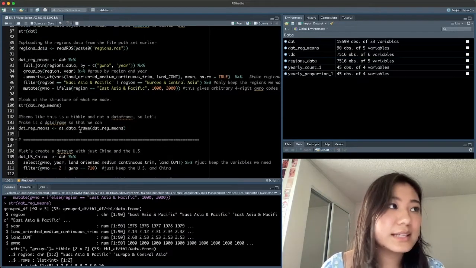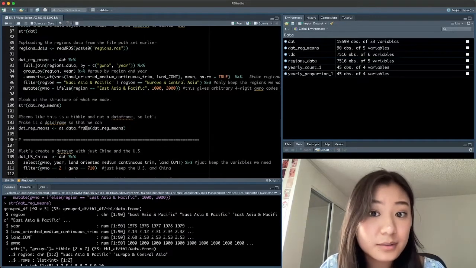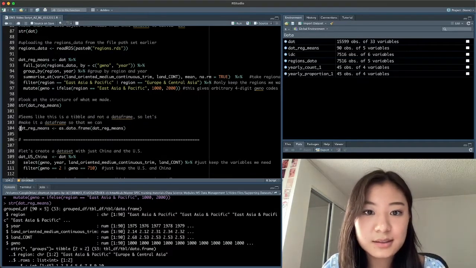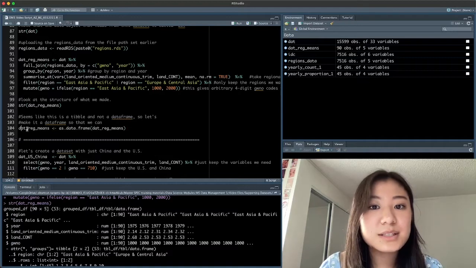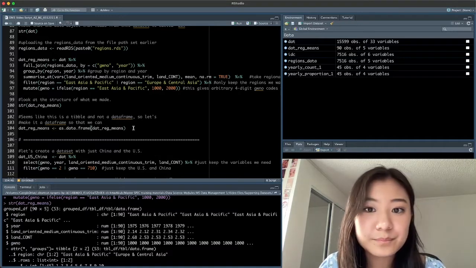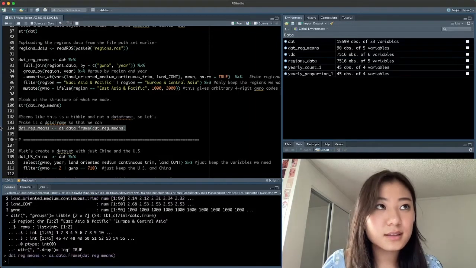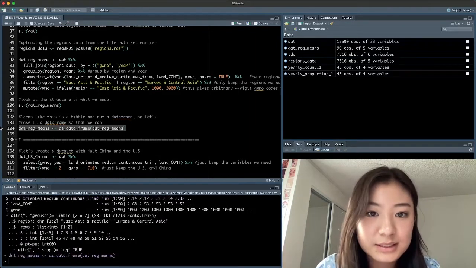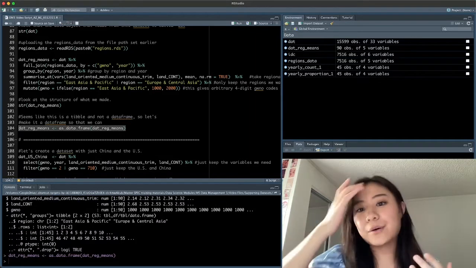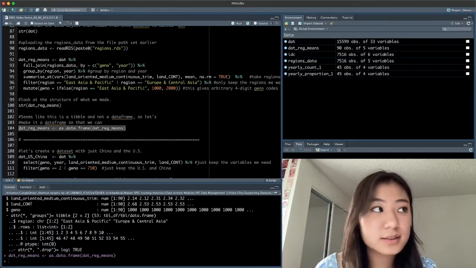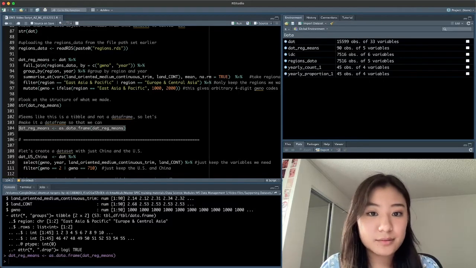You just have to use the as.data.frame command, and I'm going to overwrite dat_reg means with dat_reg means as a data frame. And in my environment, I still have dat_reg means as an object, but it's now a data frame instead of a tibble. That allows us to use the full join command. Now we have the data ready.